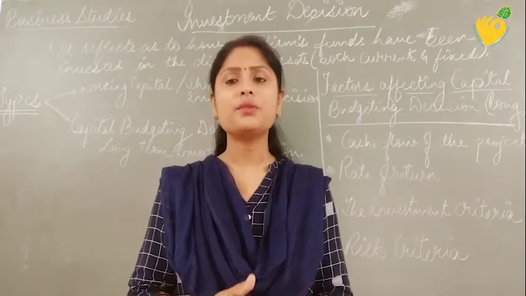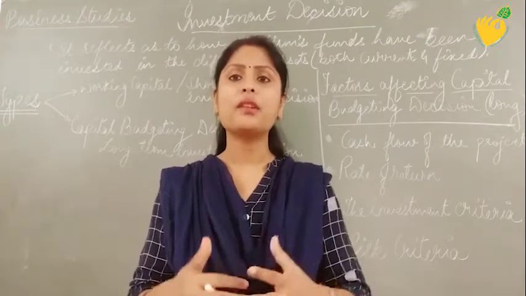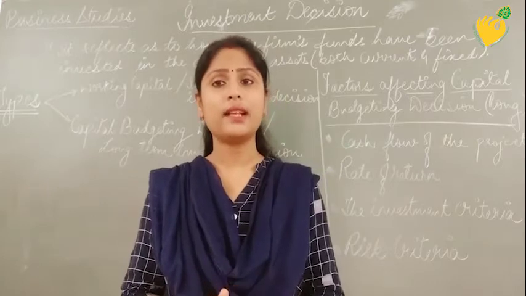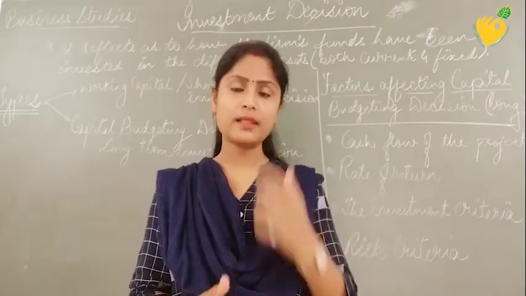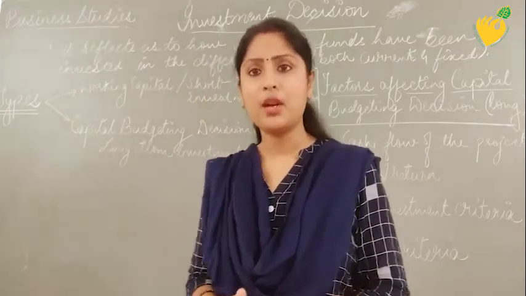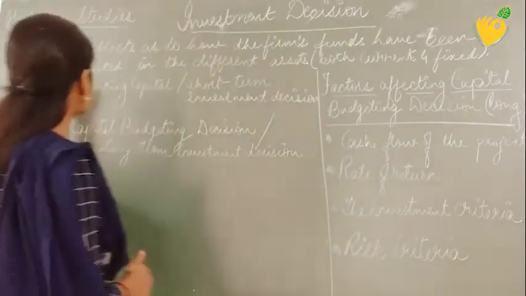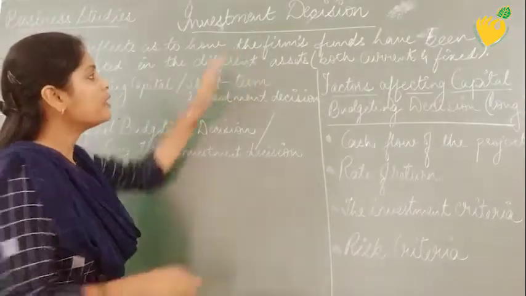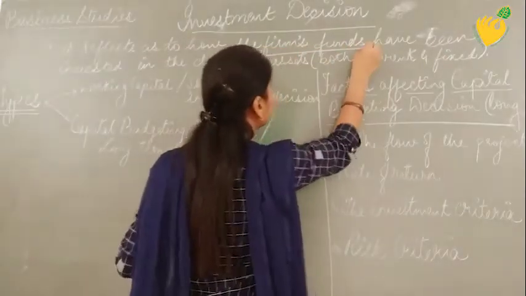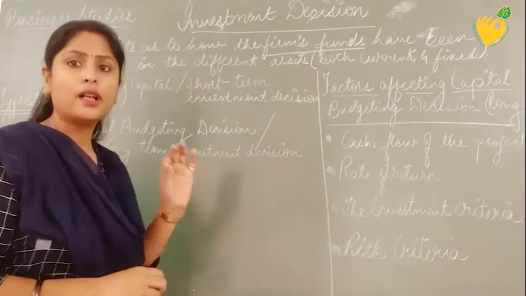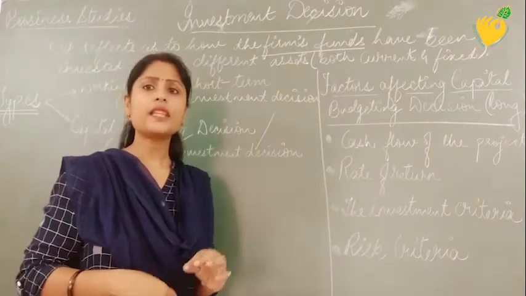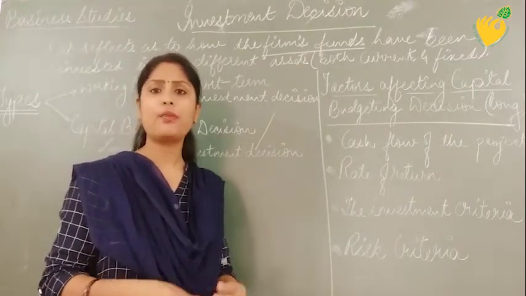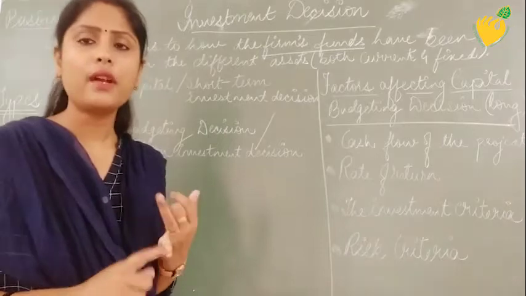So here we need to see what financial decision is exactly, and we are going to understand this with the help of a statement which says that it reflects how the firm's funds are invested. Now, what is the firm's fund? The firm gets the funds by two ways: owner's fund and borrower's fund.